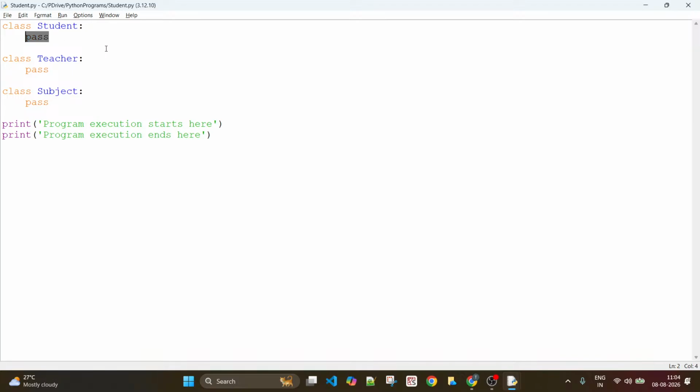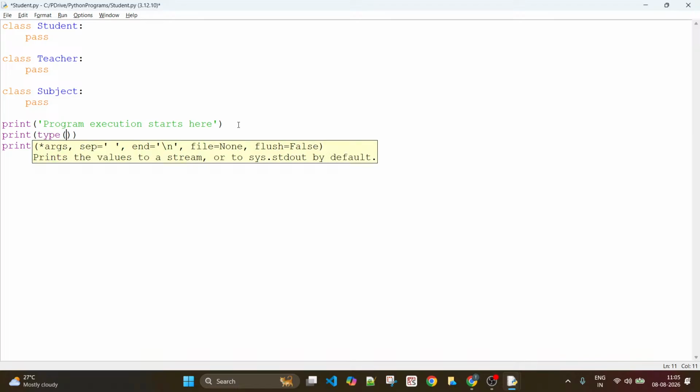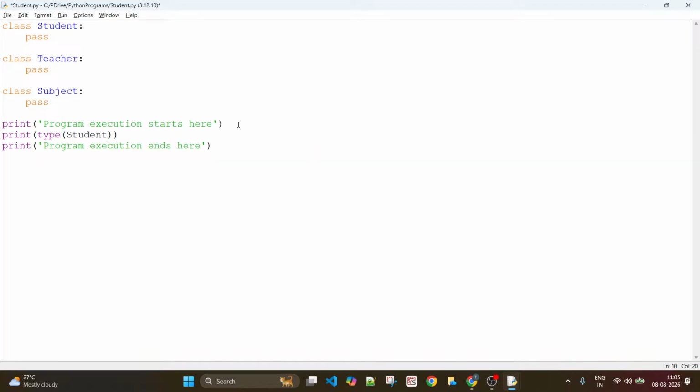And then what is it that you need to write in the body? For now, you just write pass, and that's all. And let us do some more things here. I want to understand what is the type of Student. What is Student, right? That's what I want to know.